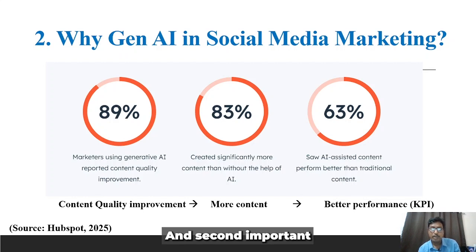The second important advantage is that 83% say they are creating significantly more content, because with AI they can create a lot of content. You have the content, and similar content can be created in different forms for different target audiences, and can be used for creating different formats. Like text can be transformed into video form or image form.